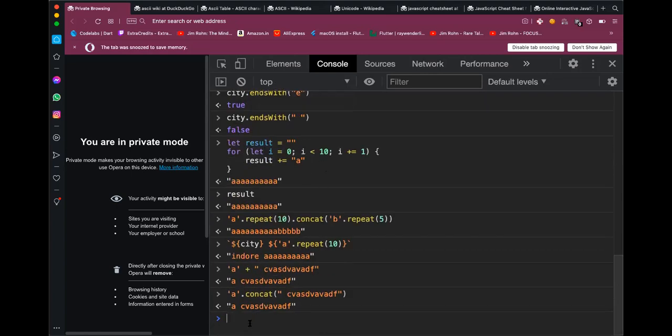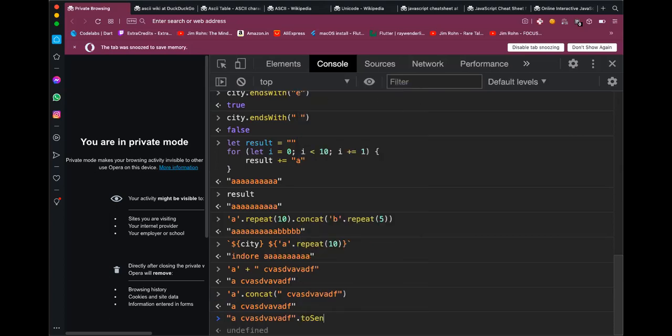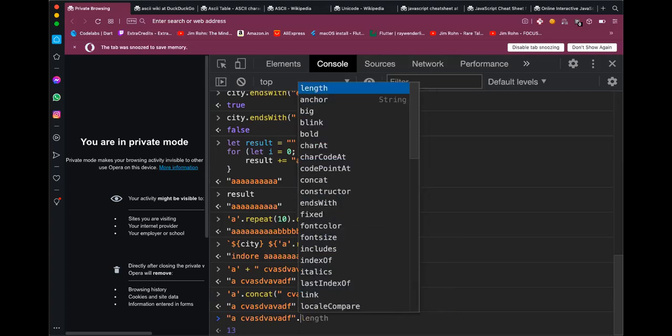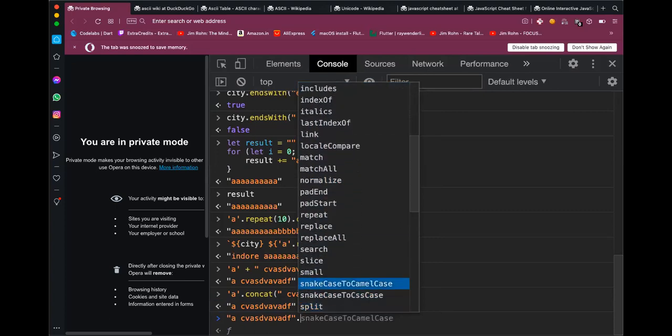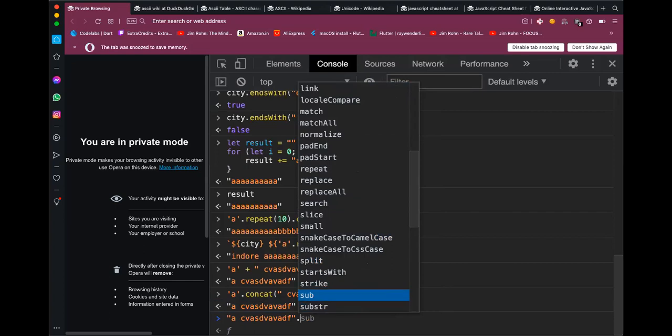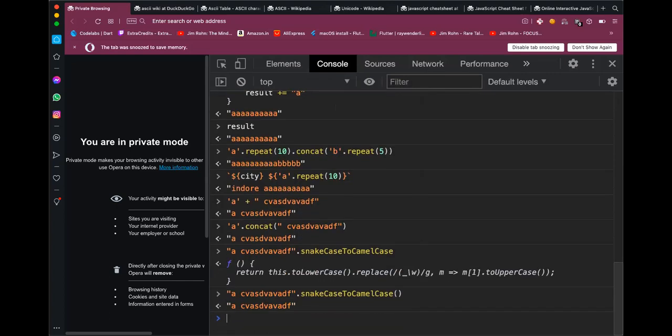We can change the case of the strings as well. Like I can do this and change the case of the strings to capital case, snake case to camel case. So snake case is like this.